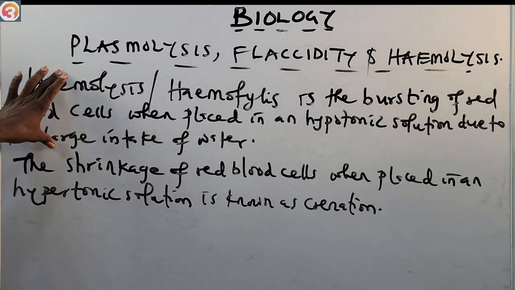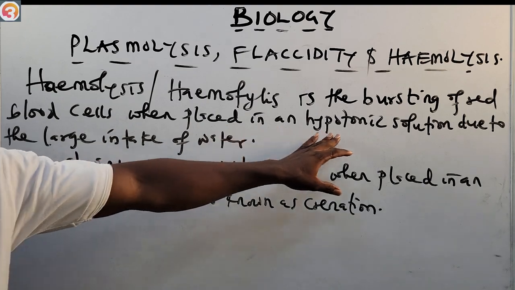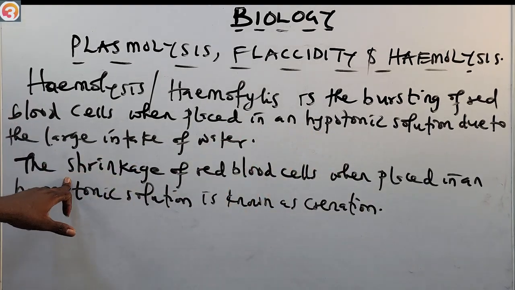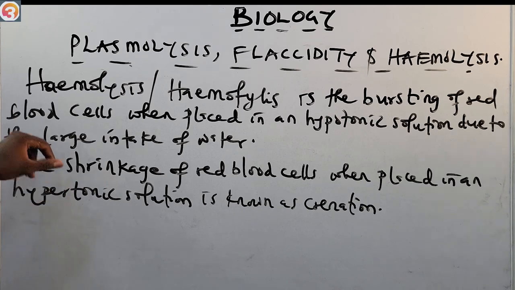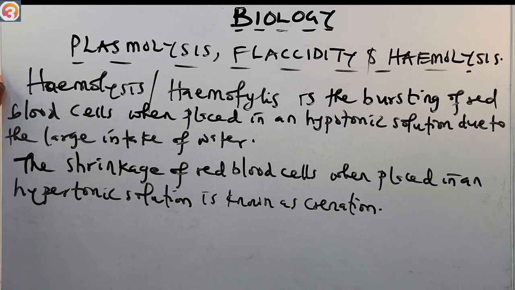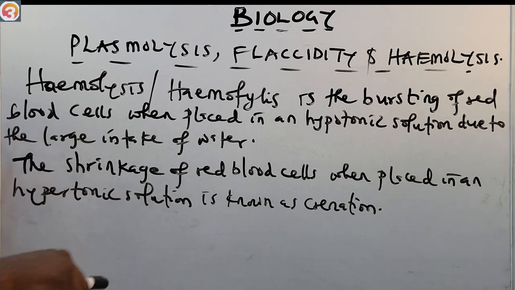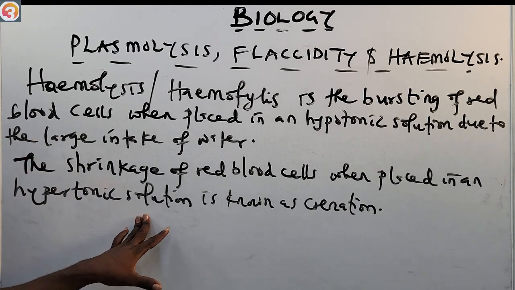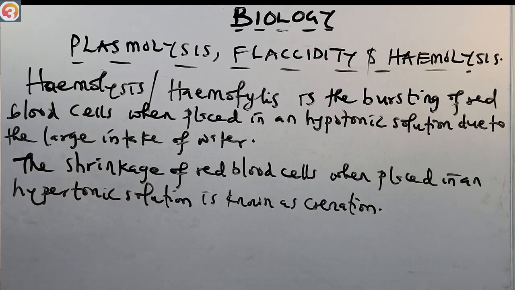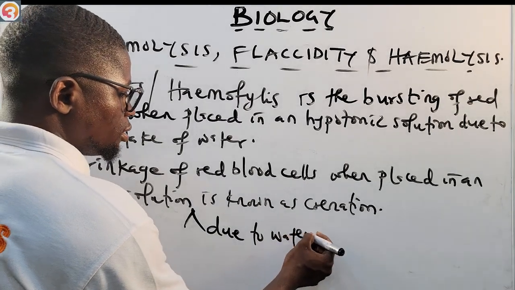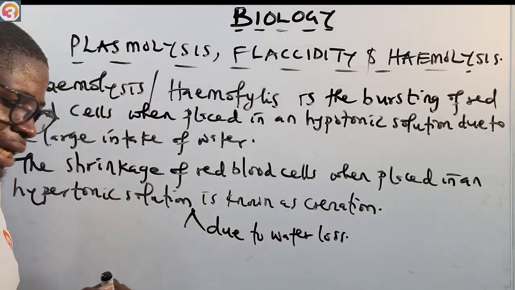So hemolysis is the bursting of red blood cells when placed in a hypotonic solution due to the excessive intake of water. This one is the shrinkage of red blood cells when placed in a hypertonic solution due to water loss. Because it is hypertonic, water will be lost. So the shrinkage of red blood cells in a hypertonic solution, due to water loss, is known as crenation.